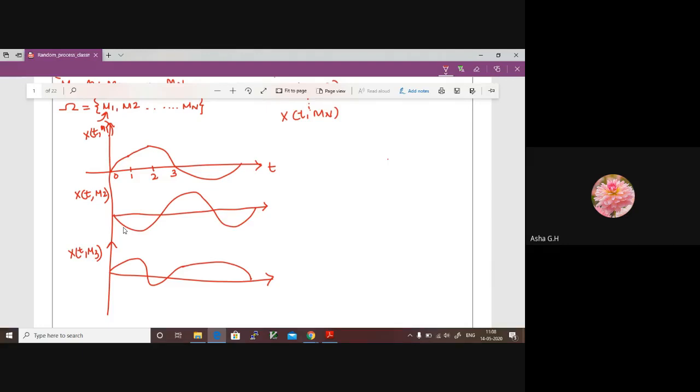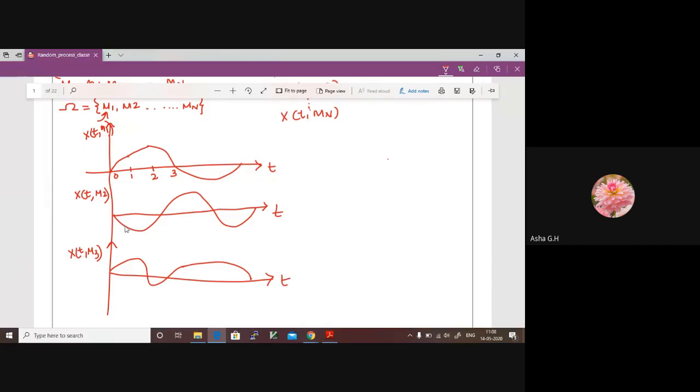I hope you understood the meaning of each signal here, or each message block, or each sample point, which is a function of time. I hope you are able to relate your random variable with random process now by this example. If there is any doubt, please let me know. We can have a discussion.